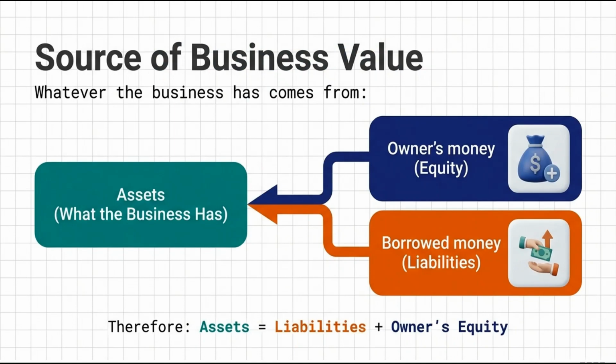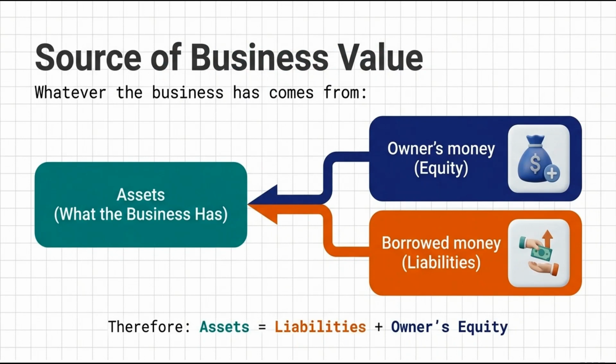Next, sources of business value. Now, let's look at the logic behind the equation. Whatever a business has, that is assets, must come from somewhere. There are only two sources. First is the owner's money, that is equity, and second is borrowed money, that is liability.